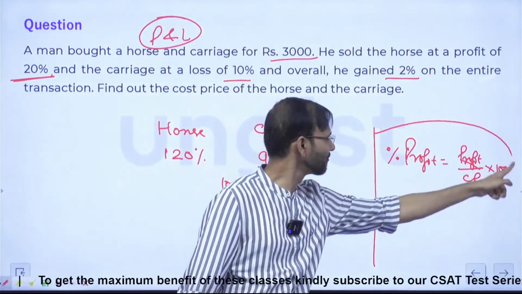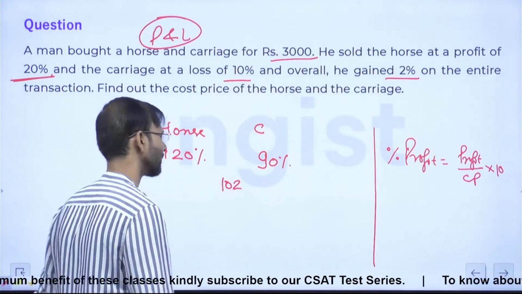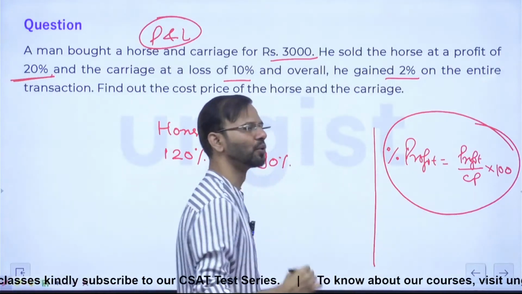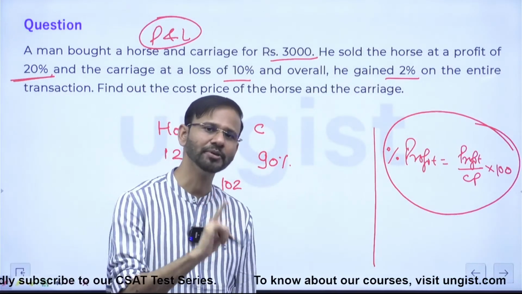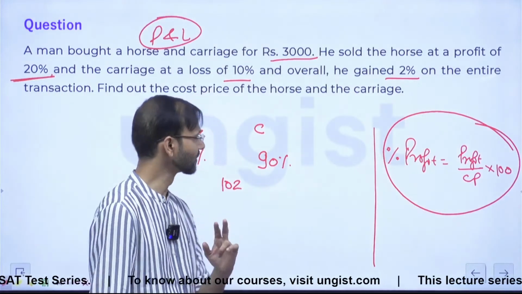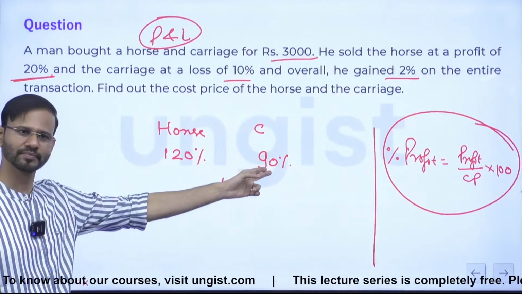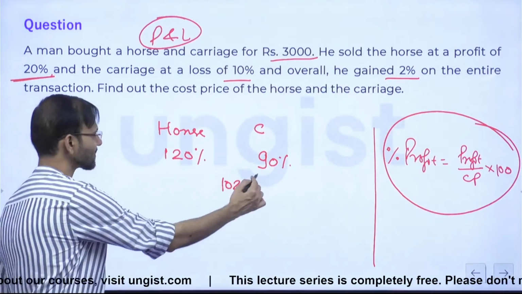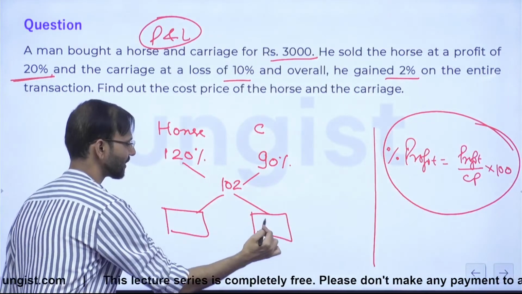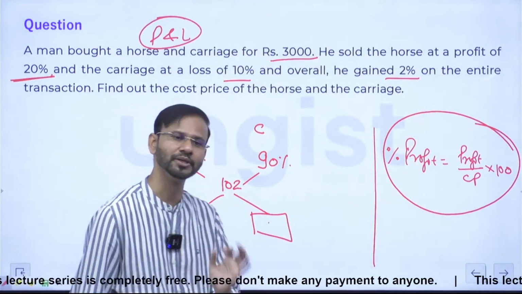Guys, percentage profit or percentage loss. ठीक है? Just wait. Percentage profit or percentage loss, both will have the denominator part as CP. Think on it. Right? So here, you are going to get the ratio of CP.